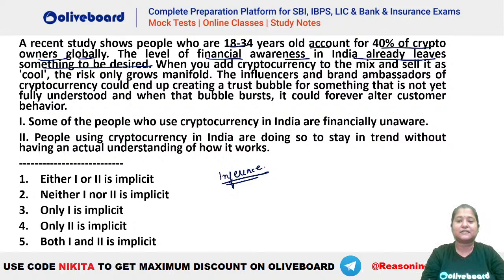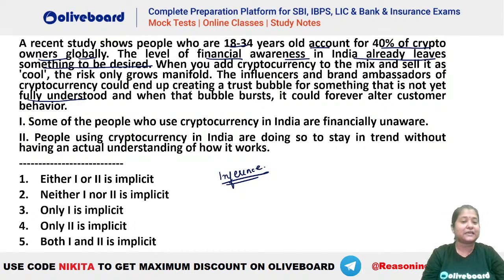When you add cryptocurrency to the mix and sell it as cool, the risk only grows manifold. The influencers and brand ambassadors of cryptocurrency could end up creating a trust bubble for something that is yet to be fully understood, and when that bubble bursts, it could forever alter customers' behavior. So what is being said here? People are still not fully aware of this, right? And they are still doing it. They are still investing in cryptocurrency. Now why are they doing it? Because they feel it's cool, right? उनको लगता है that it is, because others are doing it, we will also do the same thing. They are not still financially aware of how it works, but still they are investing into cryptocurrency.